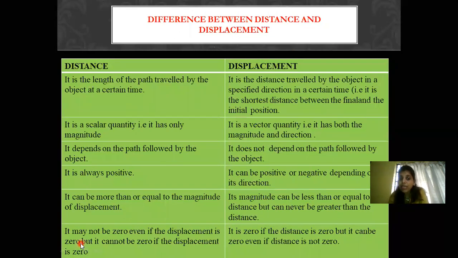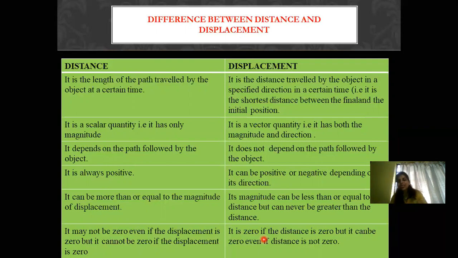Distance cannot be zero anytime. Though displacement is zero, distance will never be zero. If the body is at rest, we say it covers no distance, so we say distance is zero because the body is at rest. But if the body is in motion, distance has to be covered.